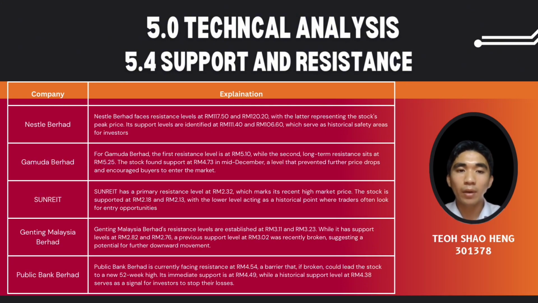And next is Gamuda Berhad. Gamuda Berhad has two resistance levels, where the 5 ringgit 25 cent also serves as the long-term resistance. And the stock found support at 4 ringgit 73 cents in mid-December, a level that prevented further price drop and encouraged buyers to enter the market.